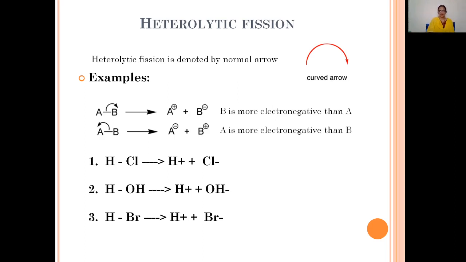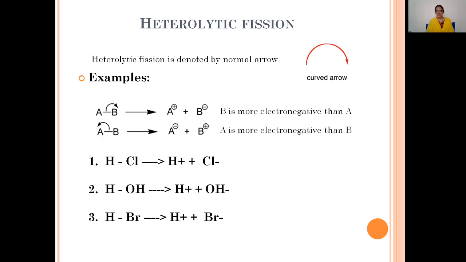Now let's consider the simplest example. Here we did not consider a carbon compound. As the simplest example I have taken the HCl molecule. If the bond pair of electrons moves towards chlorine, because chlorine is more electronegative, we get Cl minus ion and H plus ion. Similarly, another example, HOH, where O is more electronegative than hydrogen. Because of that, the bond pair of electrons go with the OH, and we get OH minus ion, and H becomes the positively charged ion.